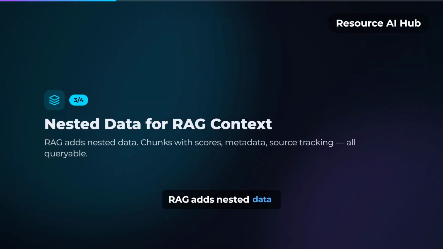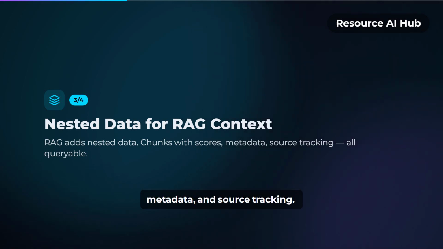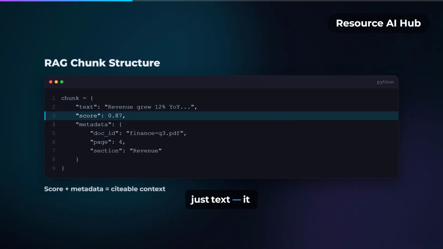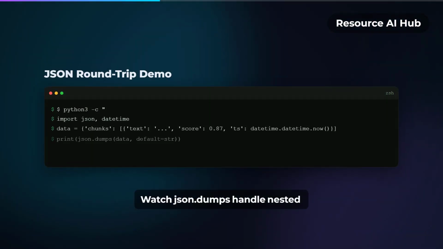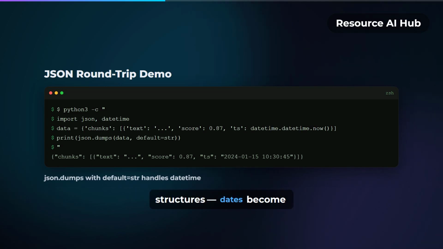RAG adds nested data: chunks with scores, metadata, and source tracking. A retrieved chunk isn't just text, it carries score, doc ID, and metadata for citation. JSON serialization turns nested Python objects into API-ready payloads. Watch json.dumps handle nested structures. Dates become strings, tuples become lists.